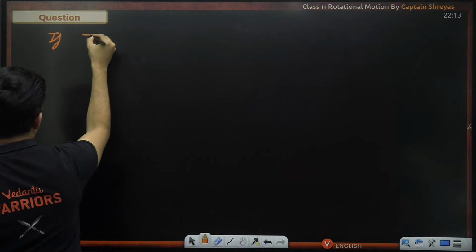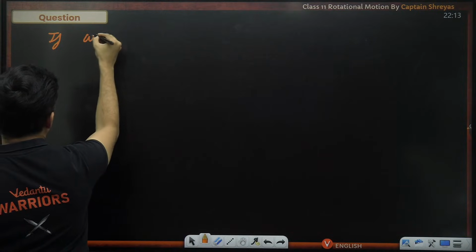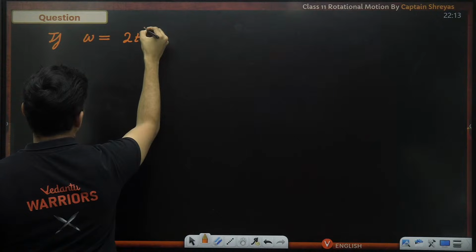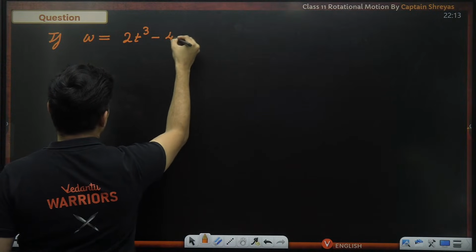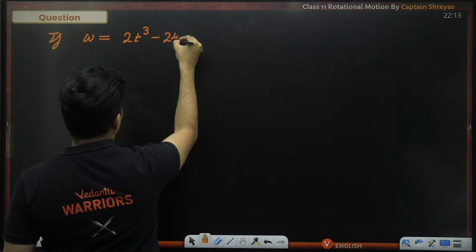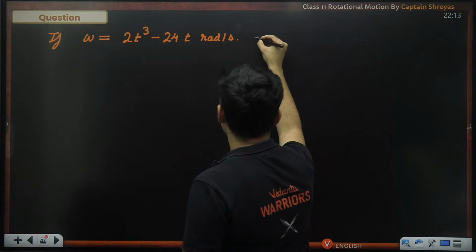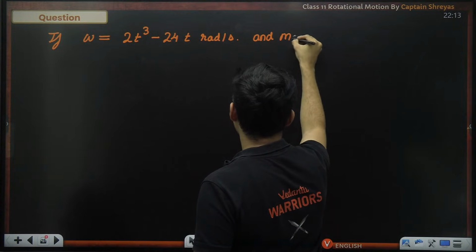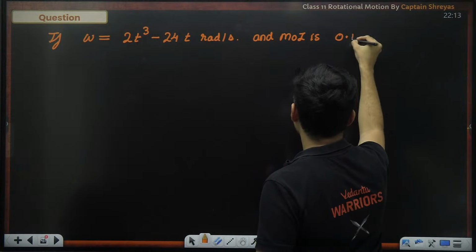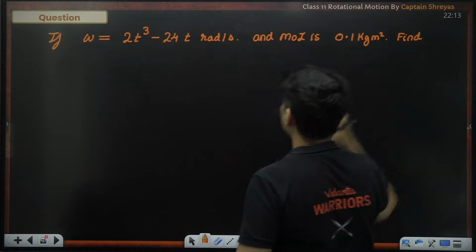If omega is given by 2t cubed minus 24t radian per second, and the moment of inertia is 0.1 kg meter square, find the following things.